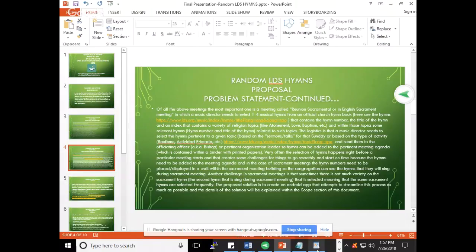So here's a link to all of the topics that are available for hymns. And I'm not going to read all this, but that's a link where we are going to get those hymns into our app, so that we can randomly select those hymns based on a given topic, like baptism or agency, etc.